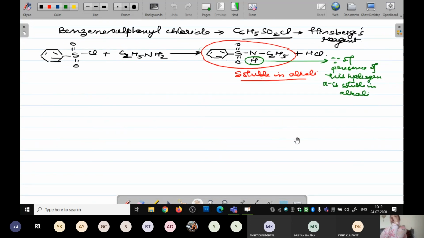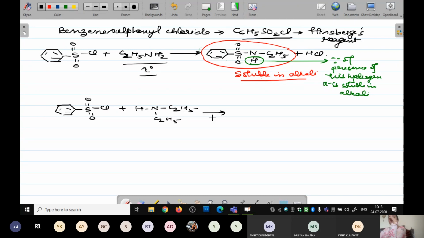Okay. Now, here it has reacted with the first degree amine. When it is going to react with the secondary amine, what is going to happen? Your reaction is going to be the same. Only the difference will come over here, that when I take this secondary amine, the sulfonamide which it makes is not going to be soluble in the alkali.